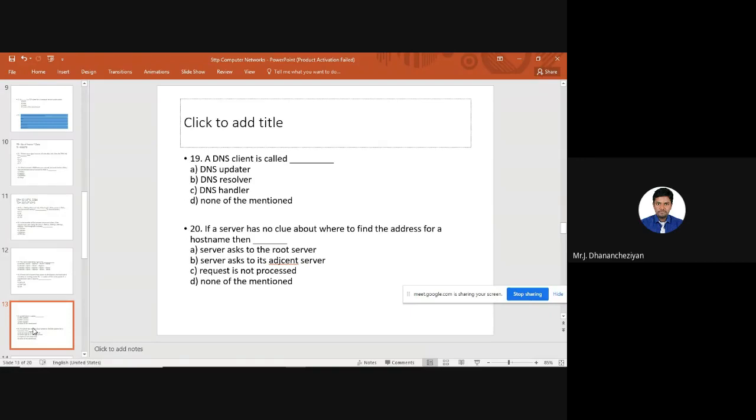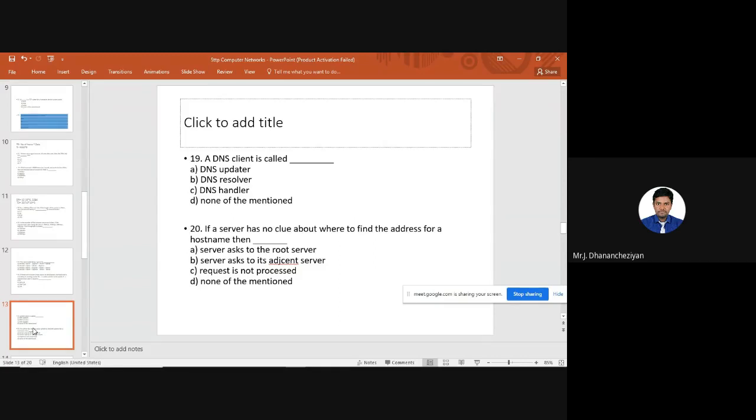19th question, again, it is a DNS based question, application layer question. So a DNS client is called... See, generally DNS uses different terminologies. Okay, so here they have given 4 options. Option A is DNS updater, option B is DNS resolver, option C is DNS handler, option D is none of the mentioned. So a DNS client is otherwise called a DNS resolver, because this DNS client or DNS resolver is going to run